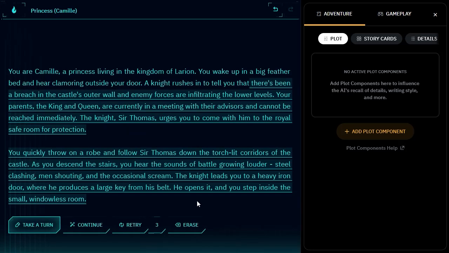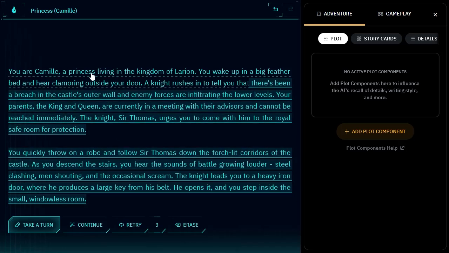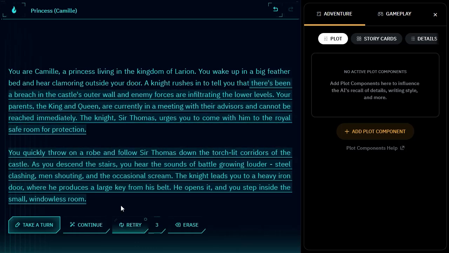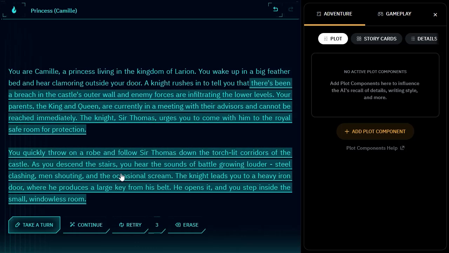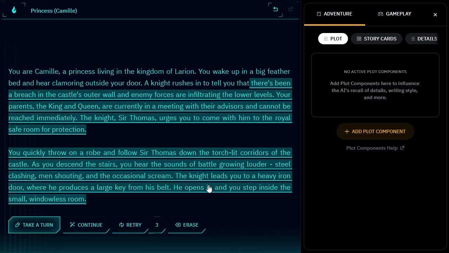So when we click continue or take action, from what I understand, it looks at your plot. It then looks at what was said and what came prior to that, and then it also looks at what you're actually doing, or what your next choice was. If it's continue, it kind of stops there. But if I take an action, it's going to look at that, and that's what generates our answer.